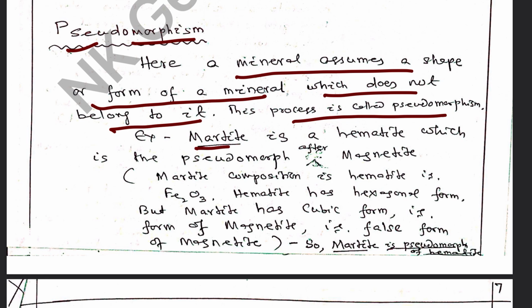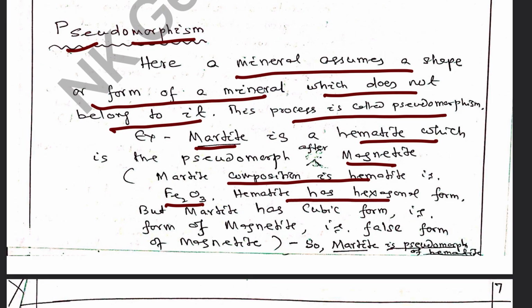For example, martite. Martite is actually hematite, but it takes the structure of magnetite. That's why martite is called a pseudomorph of hematite after magnetite. Martite composition is hematite, that is Fe2O3.